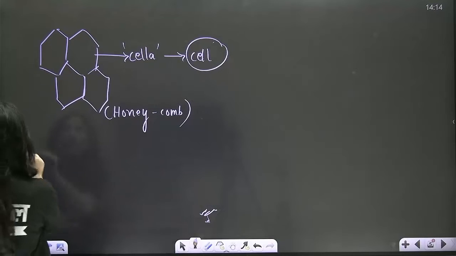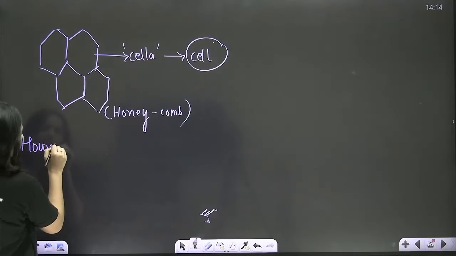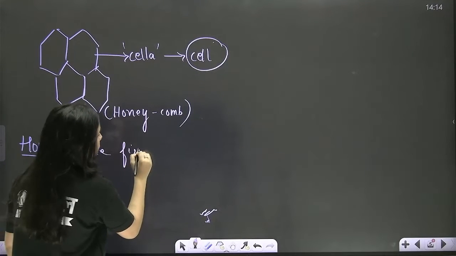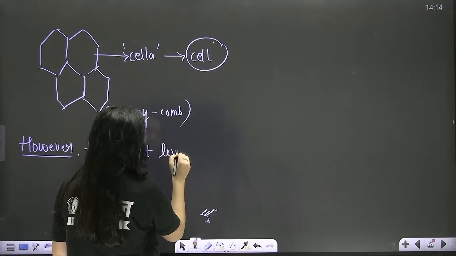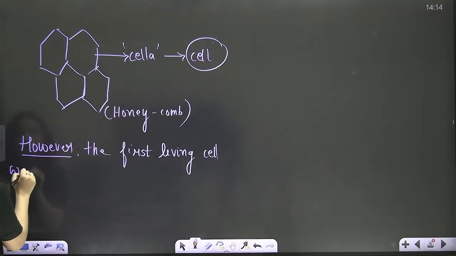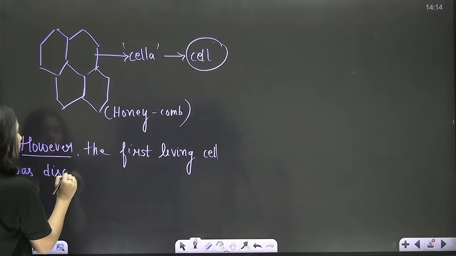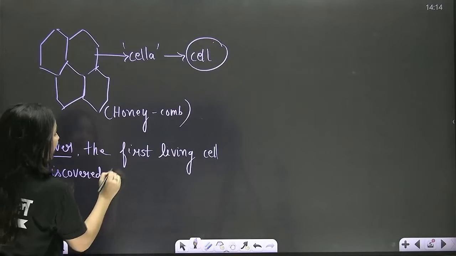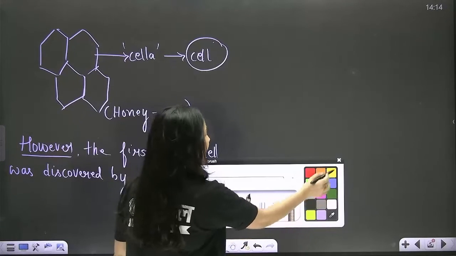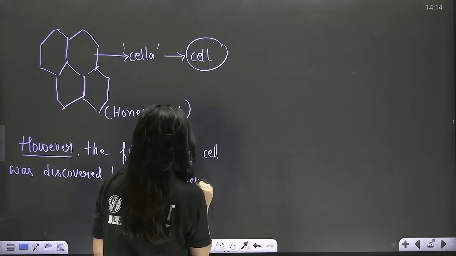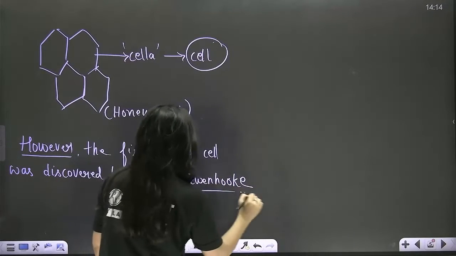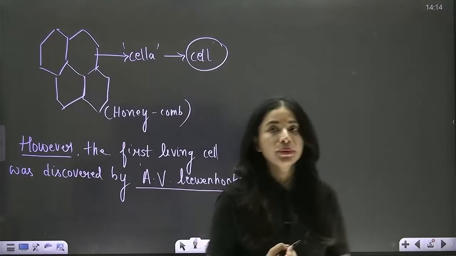However, the first living cell was discovered by AV. AV stands for Antony von Leeuwenhoek, while he was working with mud water, right?